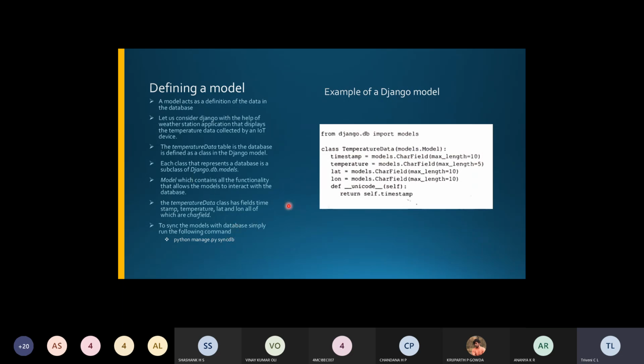And here we'll be having this TemperatureData class, where we'll be having fields like a timestamp, temperature, lat and lon. So these are being used here. All these are nothing but character fields. The maximum length is also defined for each of them. So these are the timestamp, temperature, lat and lon.